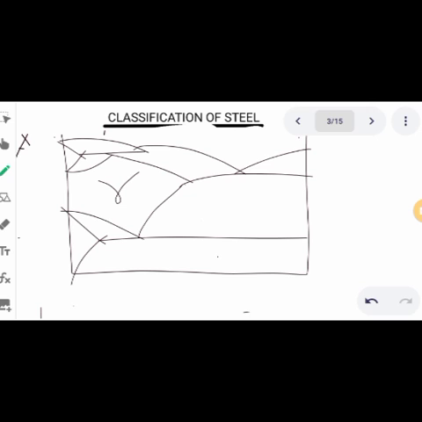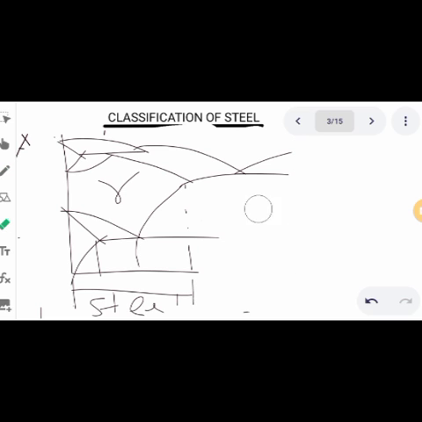If you are asked to draw the steel portion of the iron carbon diagram, this is 2.1, this is 0.8, 0.02. So from here to here, we'll have steel. If you're asked to draw the steel portion of the iron carbon diagram, this is what you are expected to draw.